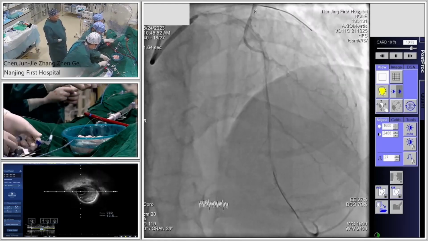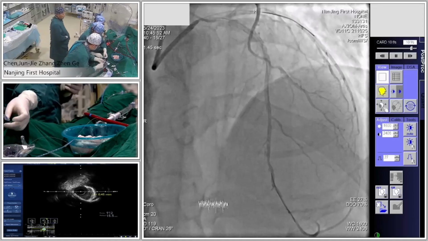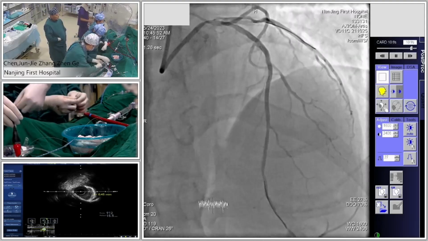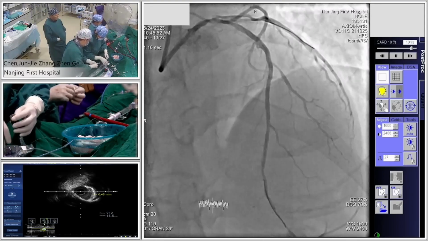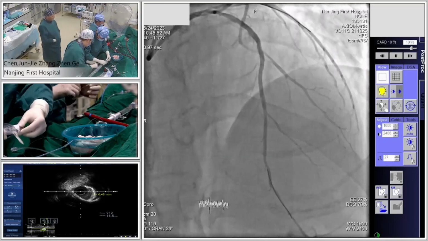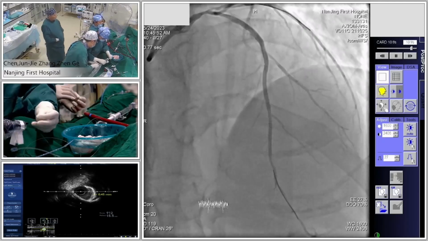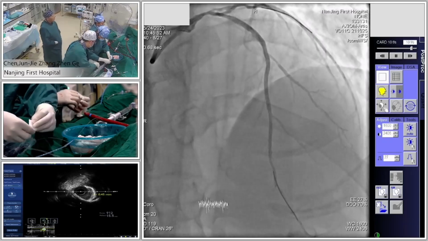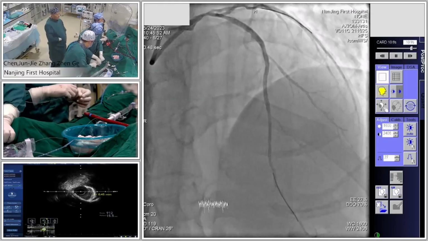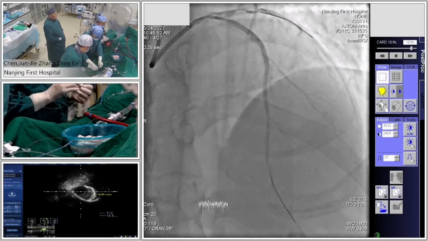So, Dr. Gejin, you will use a 3.5 IVL, right? Yes, I will. Do you have any tip or pitfall to tell us before using IVL? Because this vessel is very large, if we want to do rotational atherectomy, we can only use a 2.5 burr, which is difficult to touch the calcification in this large vessel. So probably IVL is a good choice to deal with this severe calcification.